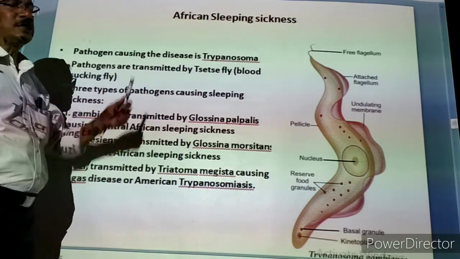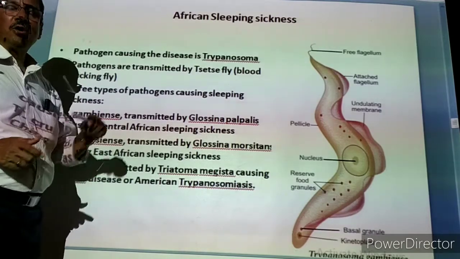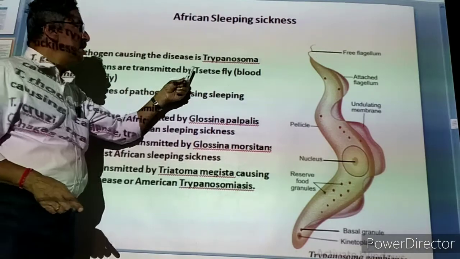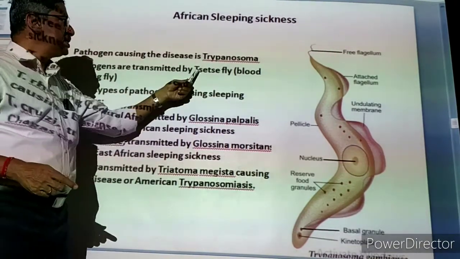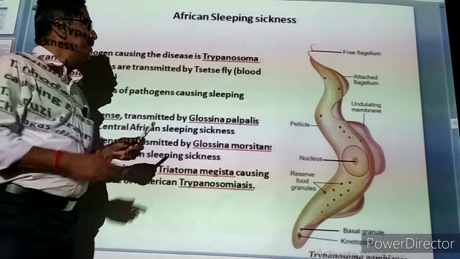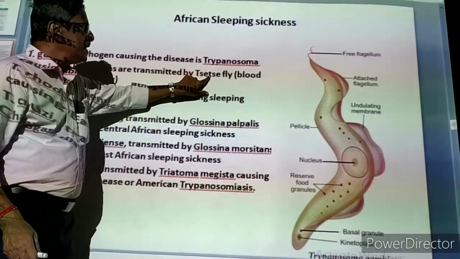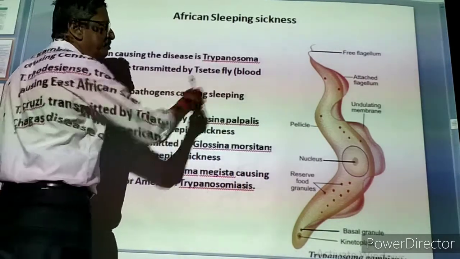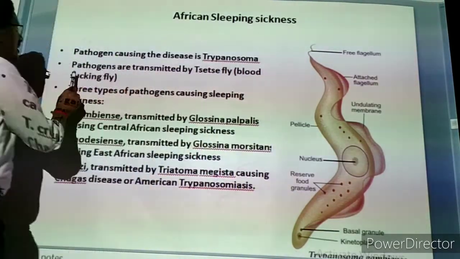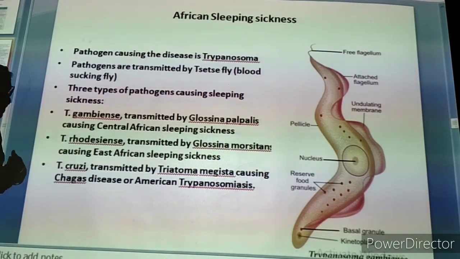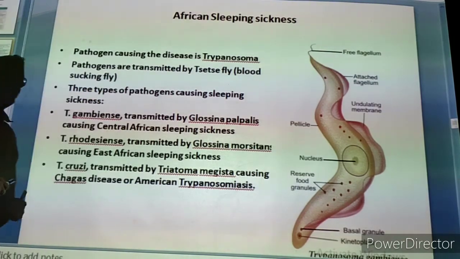Now how are the pathogens transmitted from one person to another? Actually this disease is not very common in India. It is very common in African countries. It is transmitted by the tsetse fly. See the spelling, T-S-E-T-S-E, tsetse. The first T is silent, so we have to pronounce it like this. What is the meaning of tsetse fly? What type of insect is it? It is a blood sucking fly. It can suck the blood of humans and other animals everywhere.